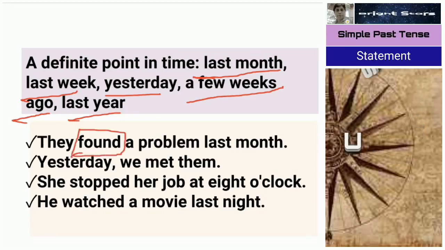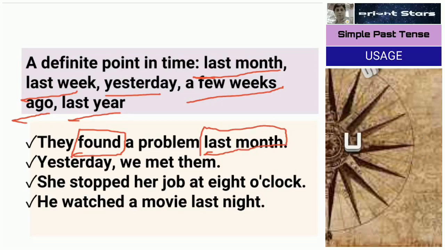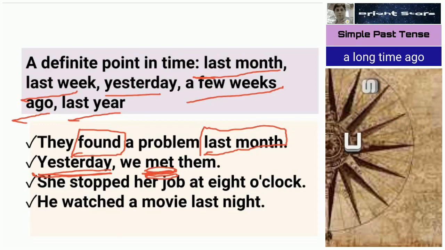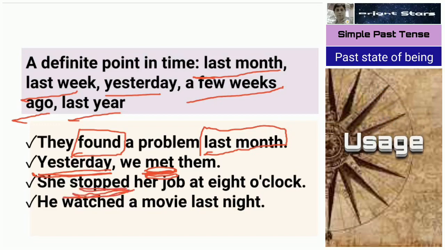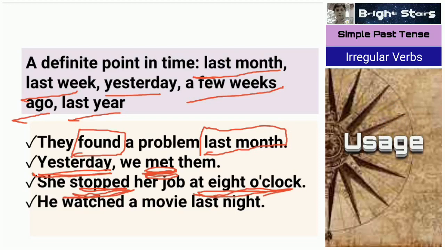For find, simple past tense is found because last month is indicated here. Yesterday indicating simple past. So instead of meet, we use met. For meet, past tense is met. In the same way, next one, stopped. At 8 o'clock yesterday or this morning, that indication is there. So we use simple past tense.